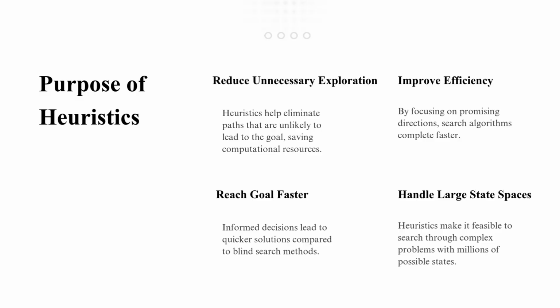Another important purpose is improving efficiency. Because fewer nodes are explored, the search process becomes faster and consumes fewer computational resources. Heuristics also help algorithms reach the goal faster compared to blind search methods like BFS or DFS. This becomes extremely useful in complex AI problems where millions of possible states may exist. Finally, heuristics help search algorithms handle large state spaces efficiently. Applications such as robotics, GPS navigation, and game AI rely heavily on heuristic guidance because exhaustive exploration would otherwise be impractical.